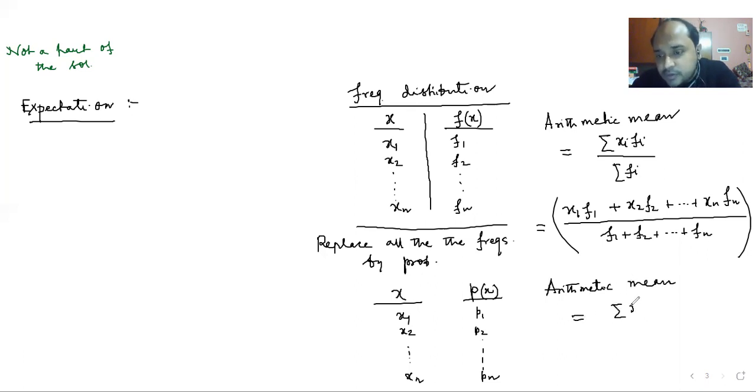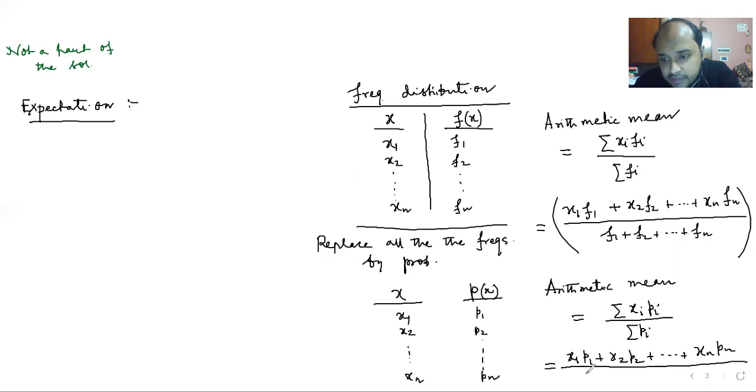It will be similar to that, only the fi's will be replaced by pi's. So we can write it as x1 p1 plus x2 p2 plus dot dot dot plus xn pn, and the entire thing will be divided by p1 plus p2 plus dot dot dot plus pn.